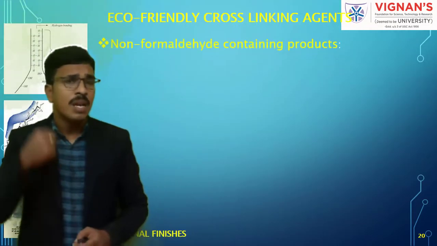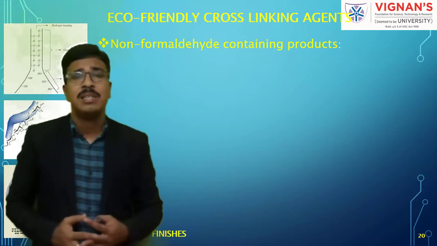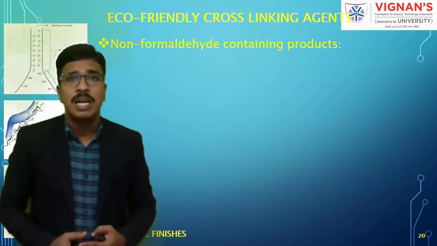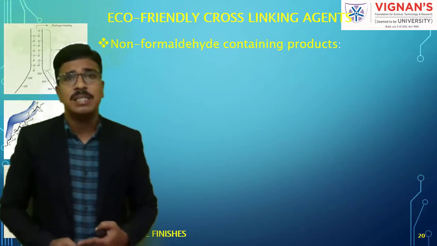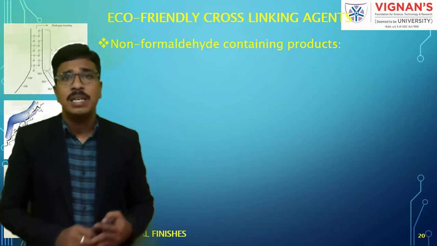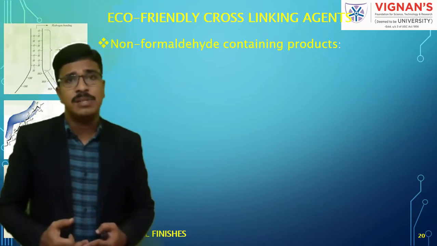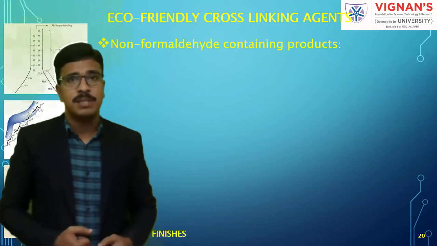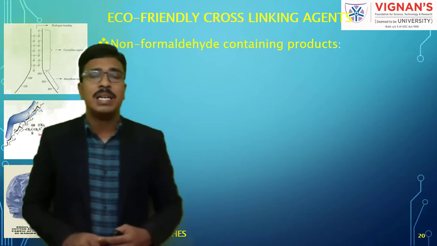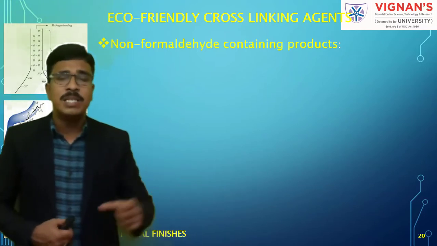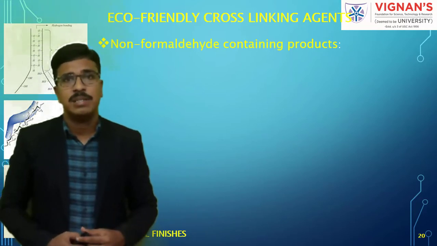Now if you look at these resin finishes, there are various compounds, the resins or chemicals or cross linking agents, that are available to get the required level of anti-crease in cellulose based fabrics. Broadly we can categorize them into formaldehyde based cross linking agents and non-formaldehyde containing cross linking agents.